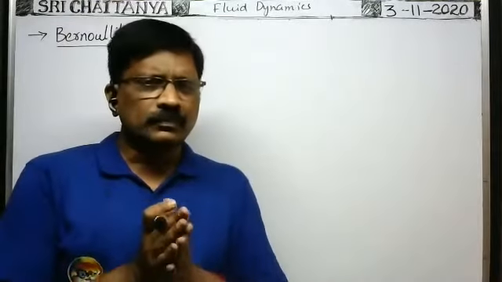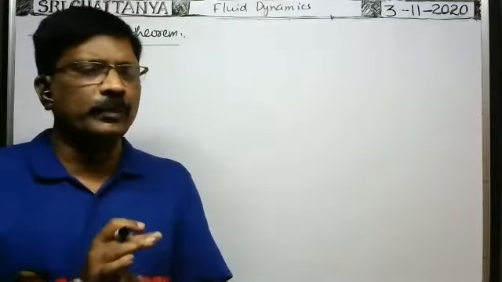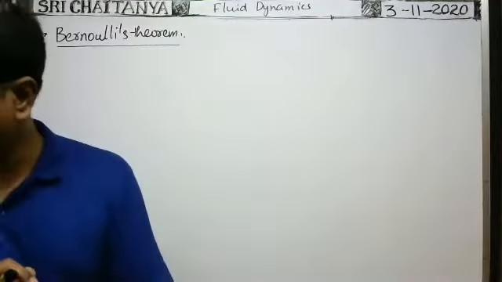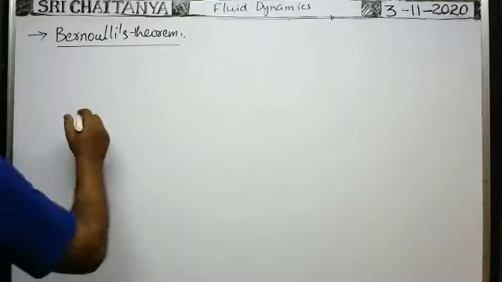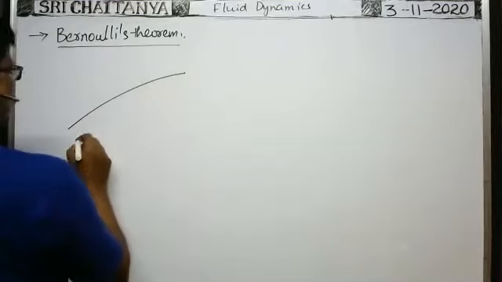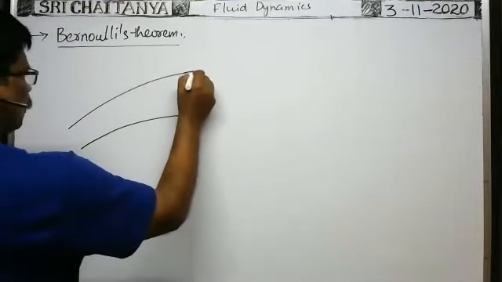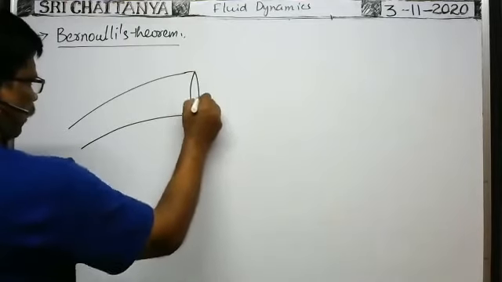Suppose, in case of an incompressible fluid, in a tube of non-uniform area of cross section, this is a tube of non-uniform area of cross section.